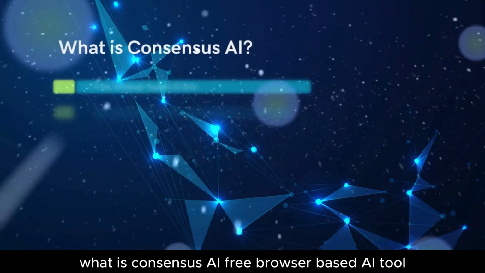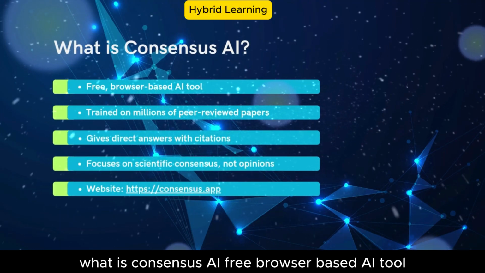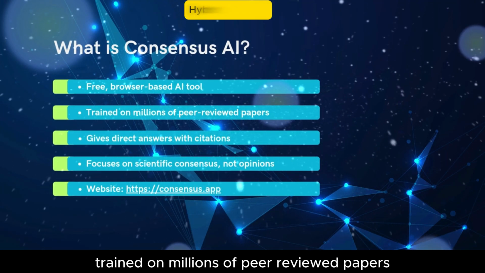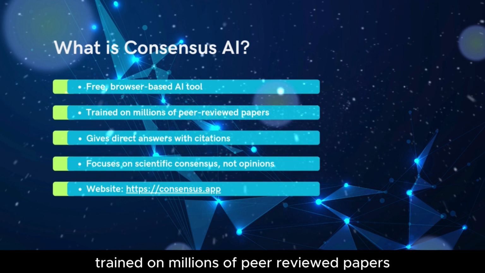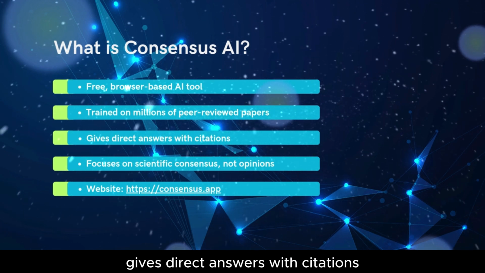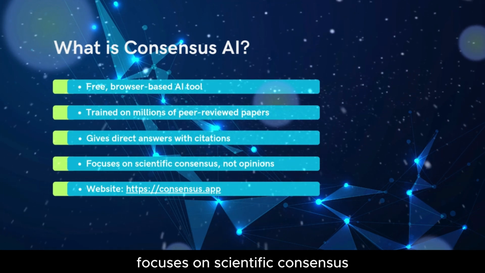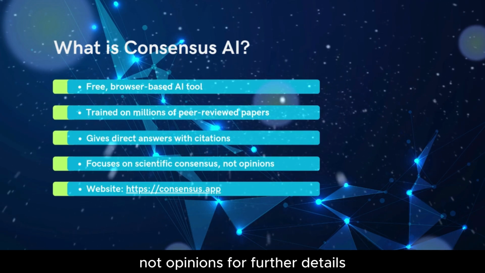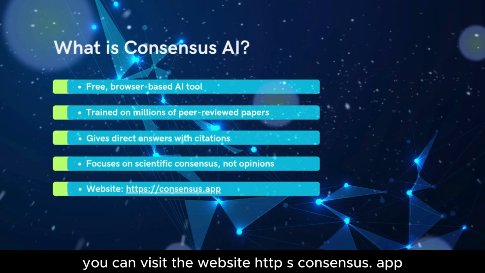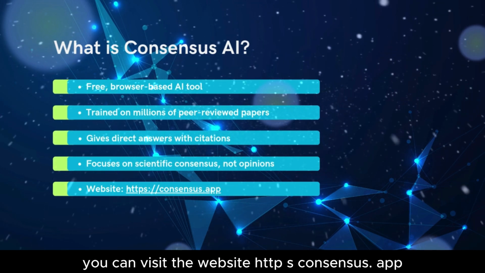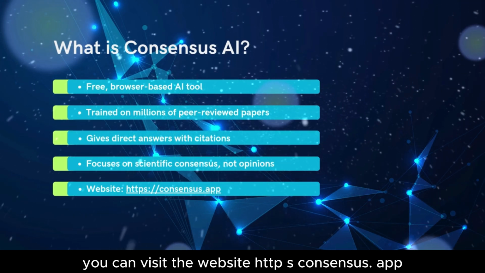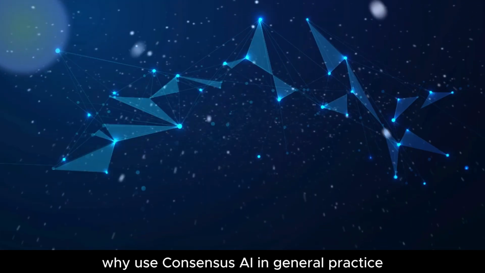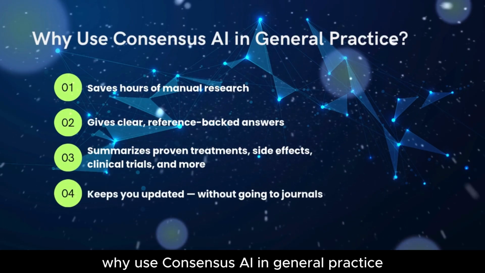What is Consensus AI? Free, browser-based AI tool. Trained on millions of peer-reviewed papers. Gives direct answers with citations. Focuses on scientific consensus, not opinions. For further details, you can visit the website https://consensus.app.